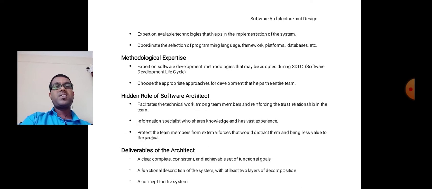First one is to facilitate the technical work among team members and reinforce trust relationships in the team. Then the information specialist who shares knowledge, has vast experience, and protects the project team members from external forces that would distract them and bring less value to the project.